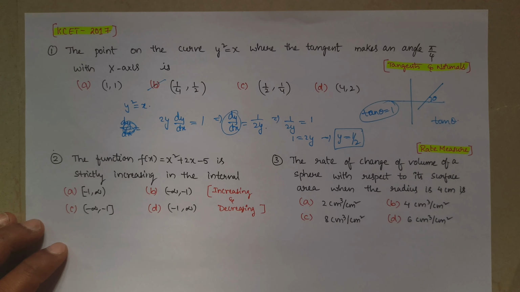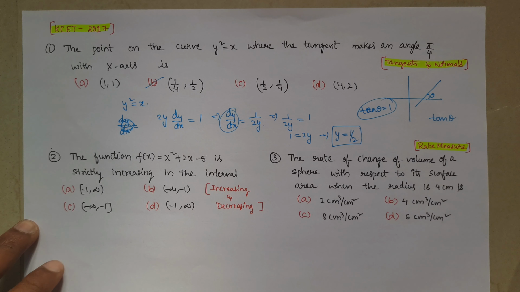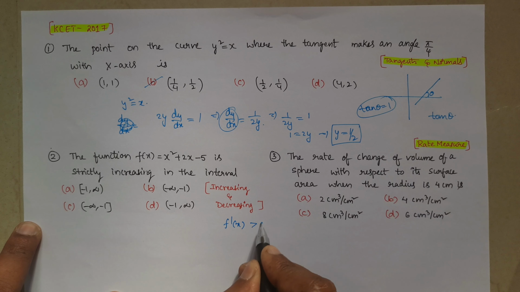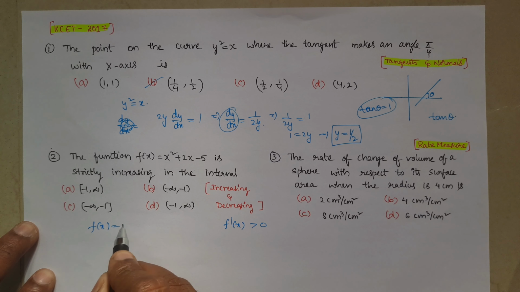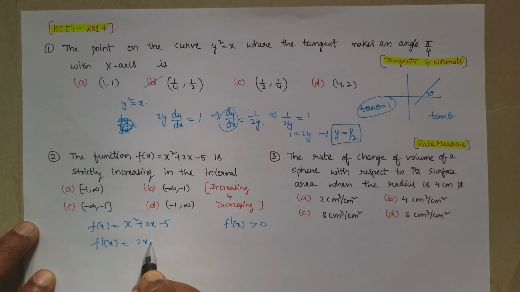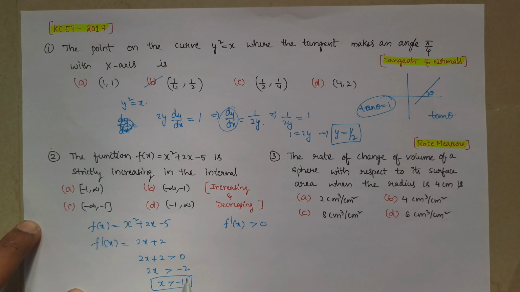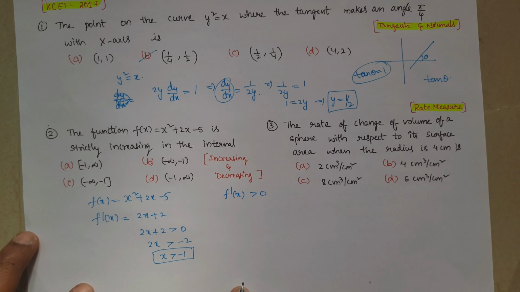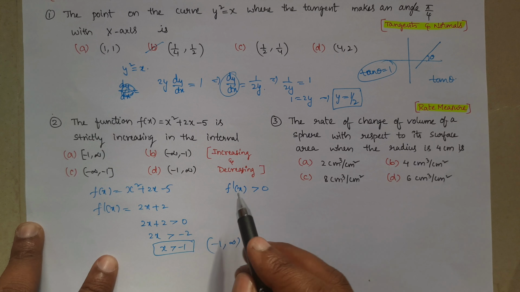Okay. Next. The question is, the function f of x is strictly increasing in the interval. Strictly increasing means f dash of x greater than 0 is the condition we have to take. So first we have to find f dash of x. f of x is given as x square plus 2x minus 5. That means f dash of x is equal to 2x plus 2. So 2x plus 2 greater than 0, so 2x greater than minus 2, x greater than minus 1. So the interval will be minus 1 comma infinity. So it is option D.